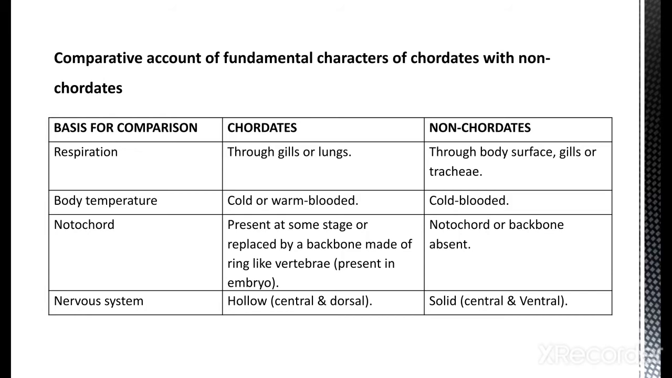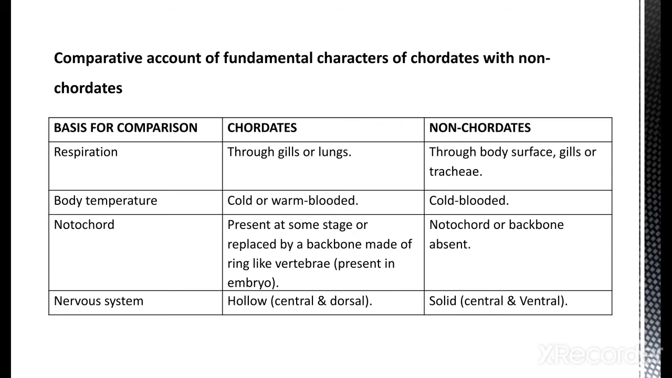The first thing we are going to see is respiration. Which organ is responsible for respiration, and how does respiration take place in chordates and non-chordates? In chordates it happens through gills or lungs, while in non-chordates it happens through the body surface, through gills, and trachea is also used for respiration. This is the comparative study.